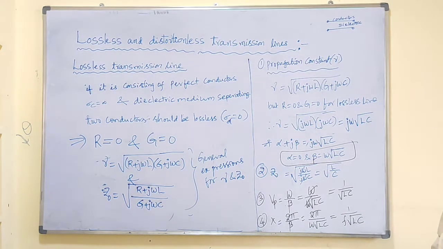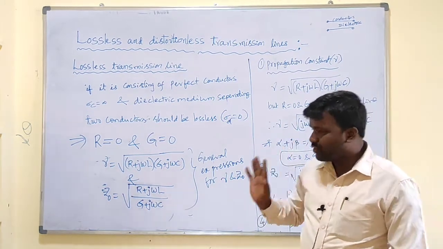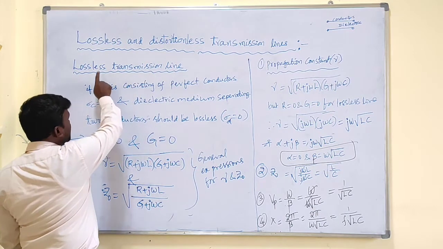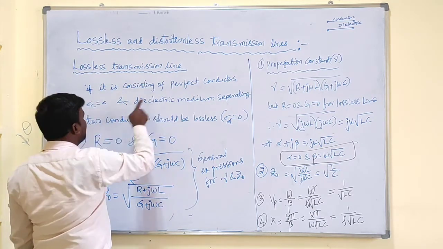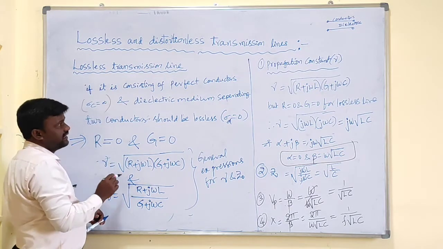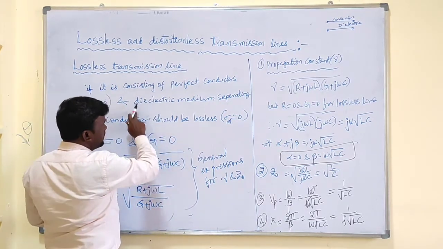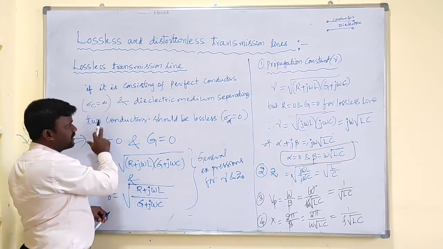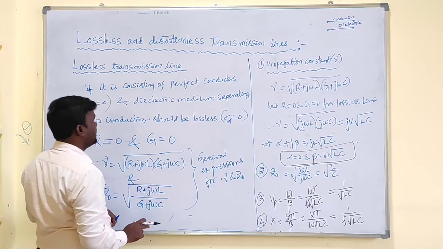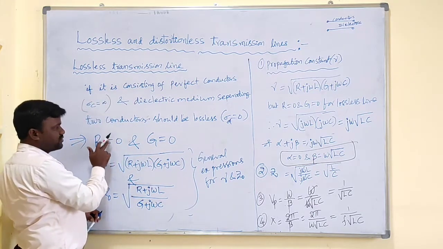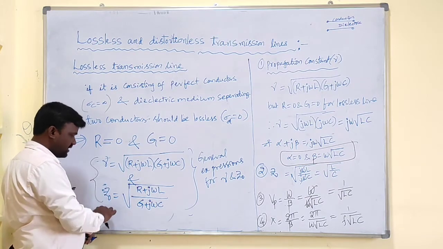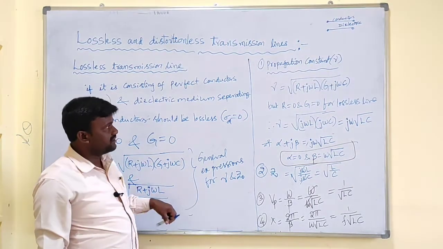Okay, what is meant by lossless transmission line? A transmission line is said to be lossless if it consists of perfect conductors, means sigma c is infinity, and the dielectric medium separating the two conductors should also be lossless, means it should be a perfect dielectric, that is sigma d is infinity. As sigma c is infinity, R equal to 0, G equal to 0, and we know the general expressions for gamma and Z0. Substitute that gamma and Z0.